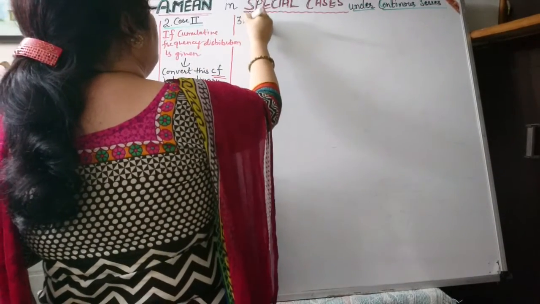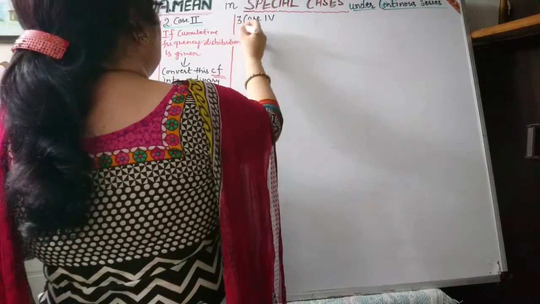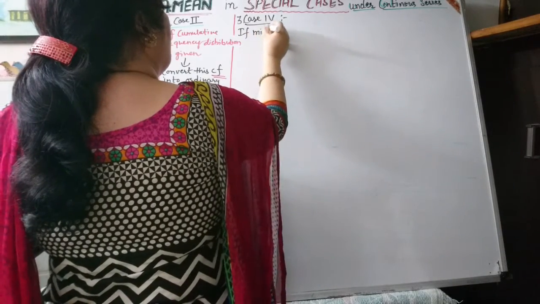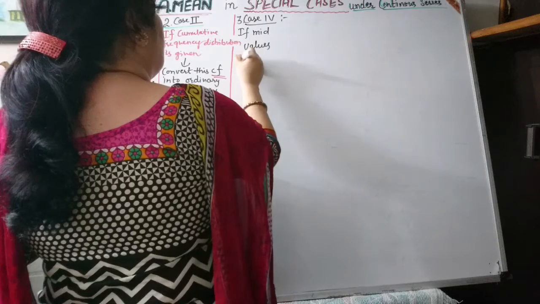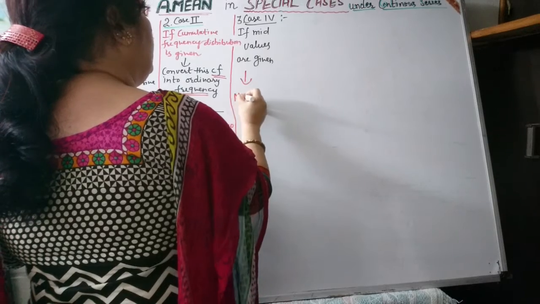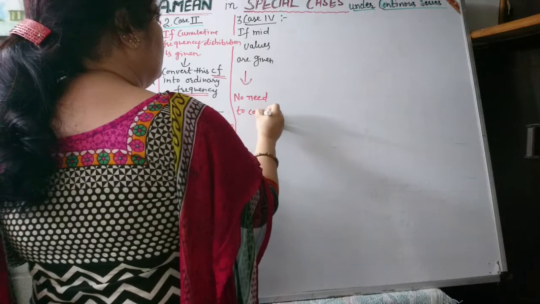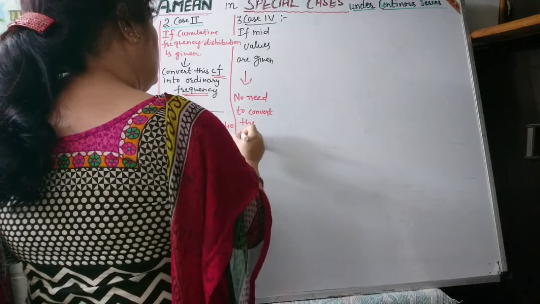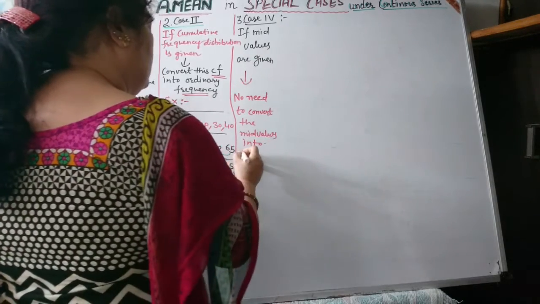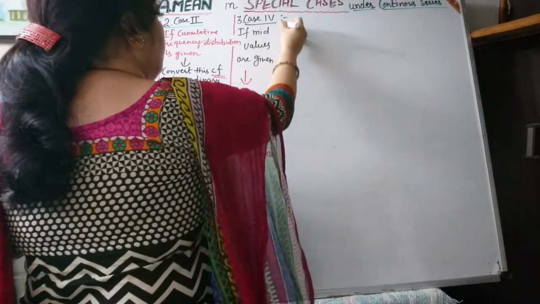Number 3, case third. In this case, if mid values are given, then there is no need to convert the mid values into a series. For example,